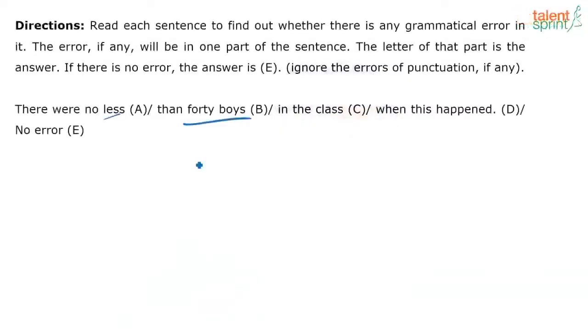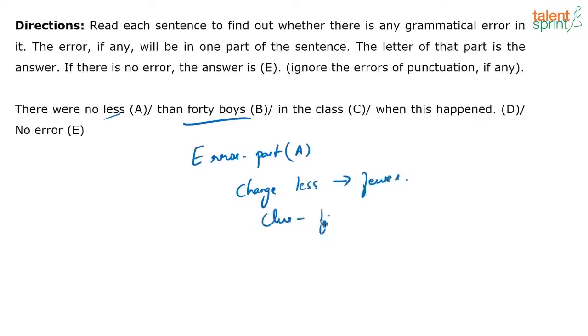So the error is in part A. Change less to fewer. Why? Because the clue is the 40 boys, which is a countable noun.